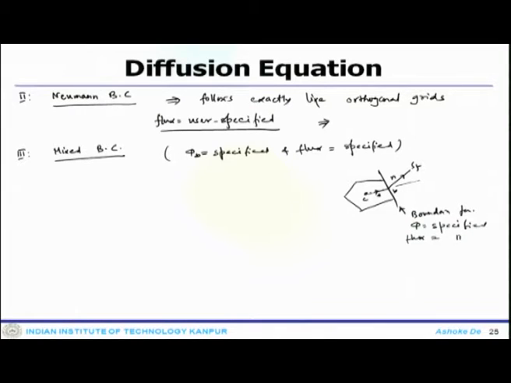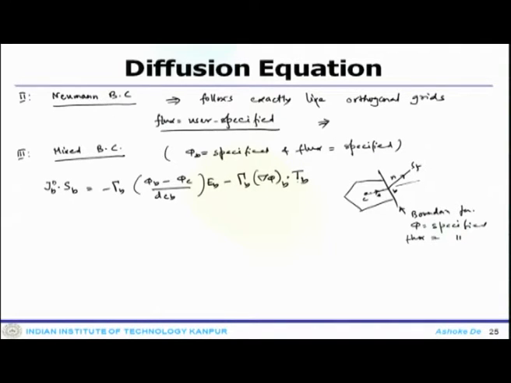So, you can derive the system like J_B dot S_B, which is now gamma_B (phi_B minus phi_C) by d_CB times E_B, minus gamma_B del phi_B dot T_B.